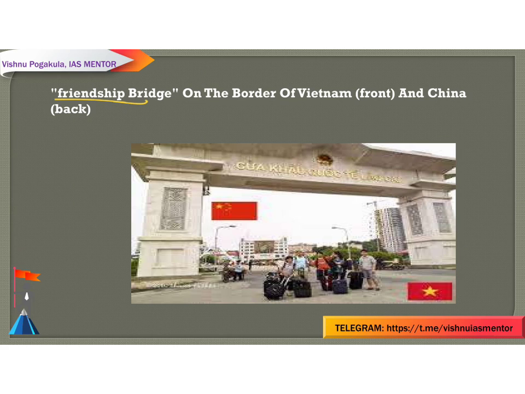Next we are going to see the Friendship Bridge. It is also an international border, on the border of Vietnam and China. This side is Vietnam and that side is China. This bridge connects Dongxing city in China and Mong Khai, one of the richest areas of northern Vietnam. Many Chinese run businesses there. They carry goods from China for their shops, and Vietnamese from Mong Khai also come to work in the Dongxing city factories or to sell goods in the mainland. It is nearly 111 meters long, built by China and Vietnam together.